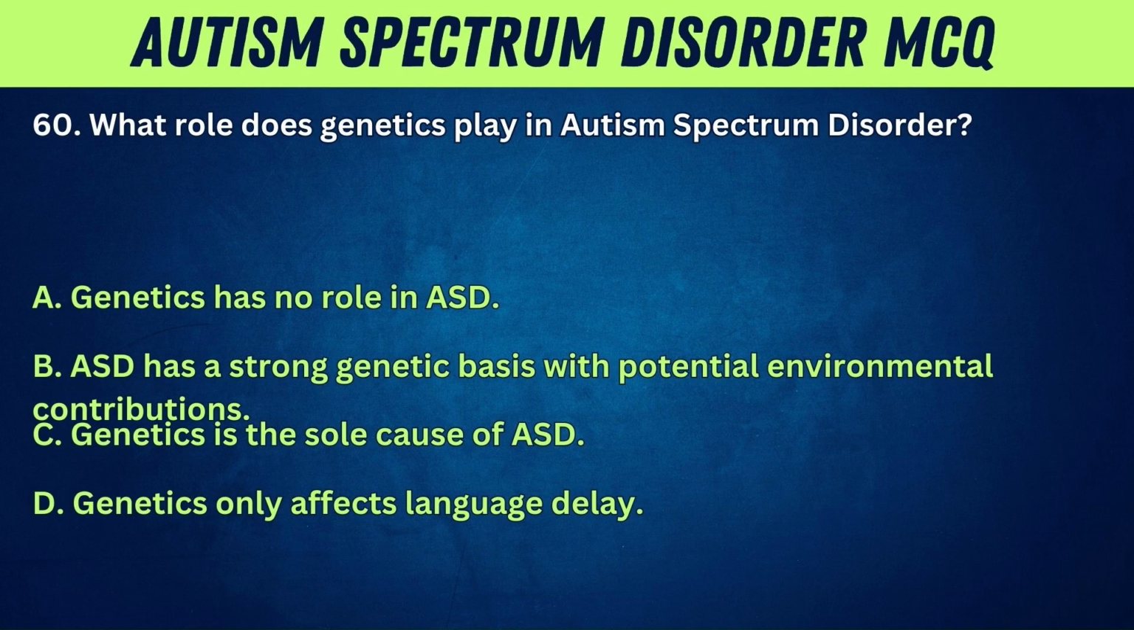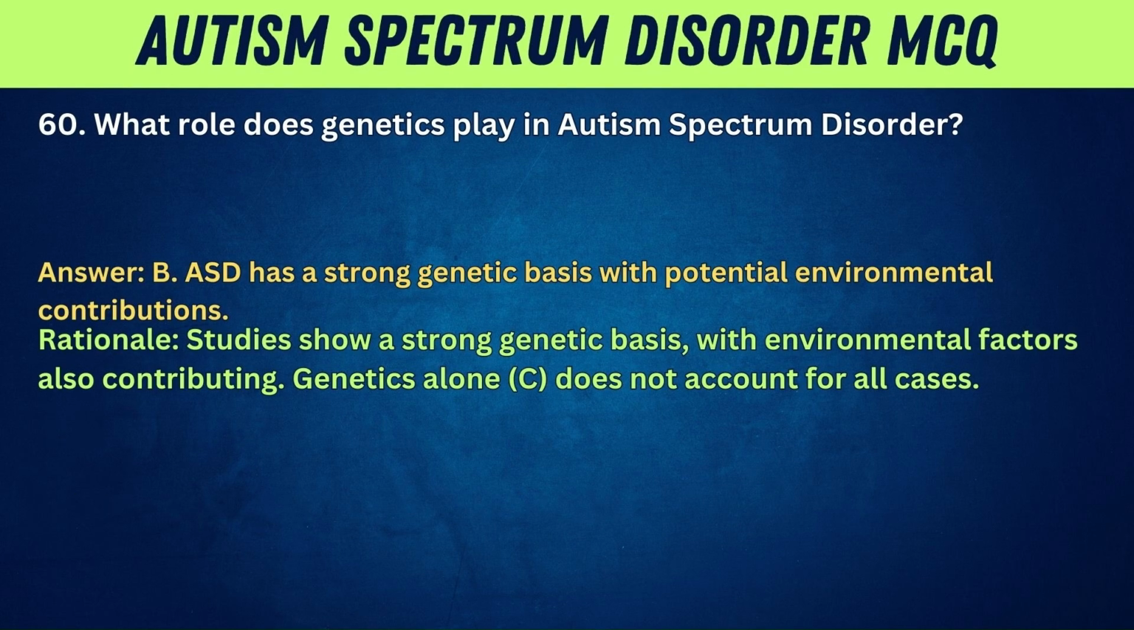60. What role does genetics play in autism spectrum disorder? A. Genetics has no role in ASD. B. ASD has a strong genetic basis with potential environmental contributions. C. Genetics is the sole cause of ASD. D. Genetics only affects language delay. Answer: B. ASD has a strong genetic basis with potential environmental contributions. Rationale: Studies show a strong genetic basis, with environmental factors also contributing. Genetics alone, C, does not account for all cases.